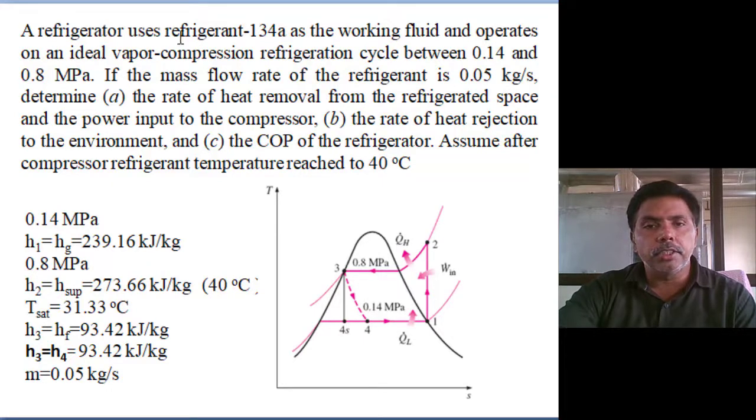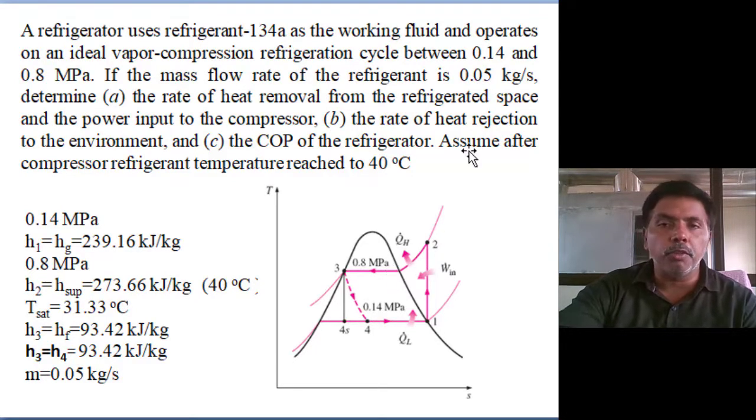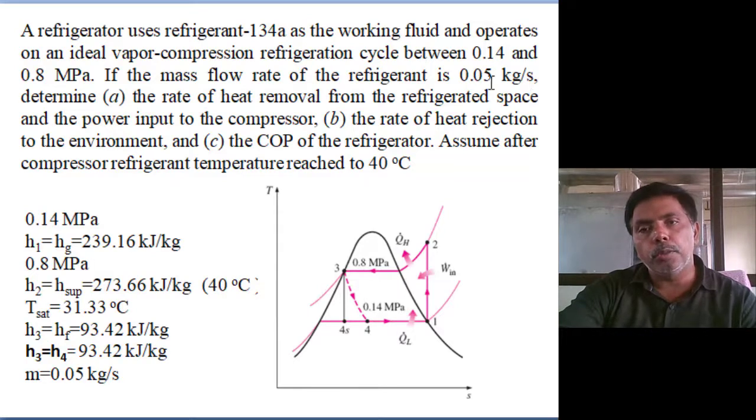A refrigerator uses refrigerant 134A as the working fluid and operates on an ideal vapor compression refrigeration cycle between 0.14 and 0.8 megapascal. This is the operation pressure. Evaporation pressure is 0.14 and condenser pressure is 0.8 megapascal. If the mass flow rate of the refrigerant is 0.05 kg per second, directly they given mass flow rate, not volumetric flow rate, determine the rate of heat removal from the refrigerator space.